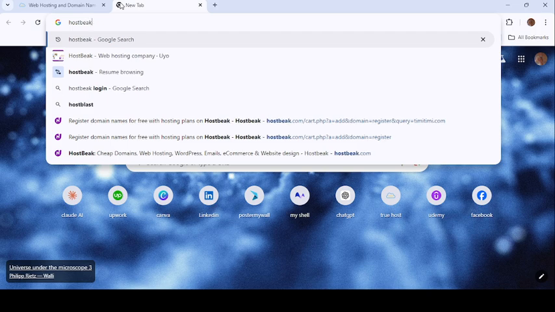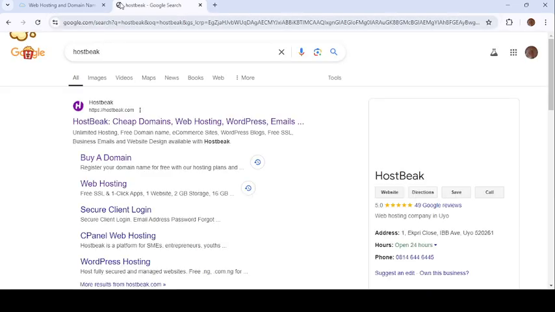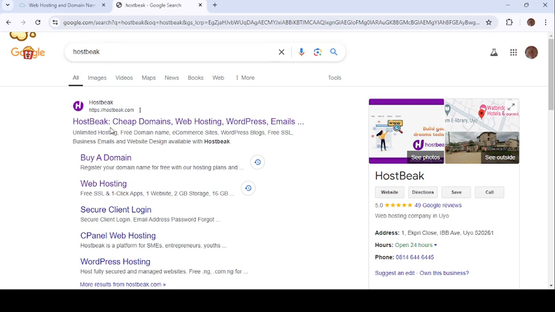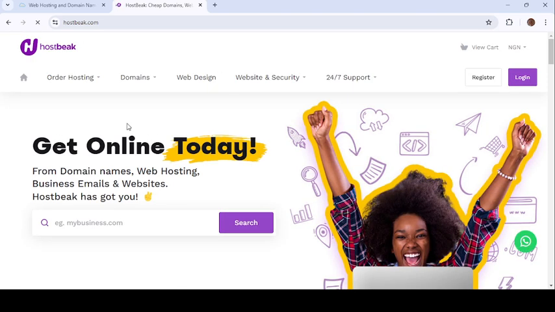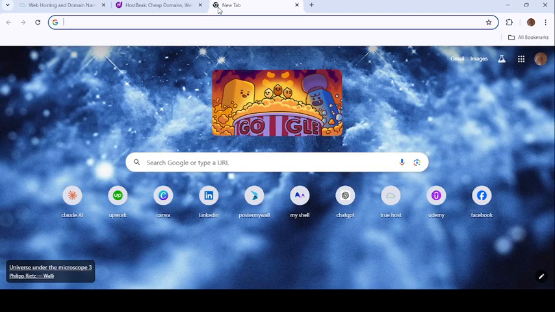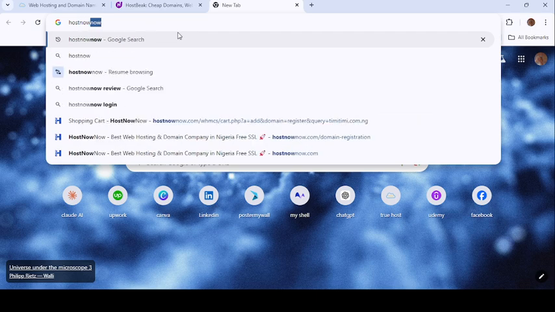Because we want to do hosting scouting, we did it for domain. We did domain scouting, which we defined as the process of checking for the cheapest domain. Same definition: hosting scouting is when you are checking for the cheapest hosting, because that's what benefits you. Why would you have a place where you can get something for 3,000 and you opt for a place where you get it for 5,000? This is one of the benefits of this class. This is one of the secrets of web designers that we are sharing with you, because if you are restricted to a particular platform, you will not be able to explore which one is cheap and which one is not. So we are going to be doing our scouting on three platforms.